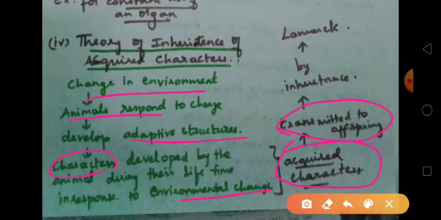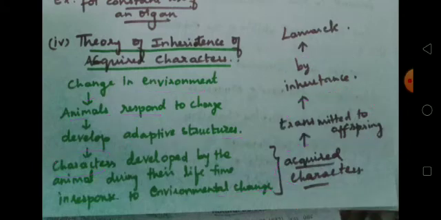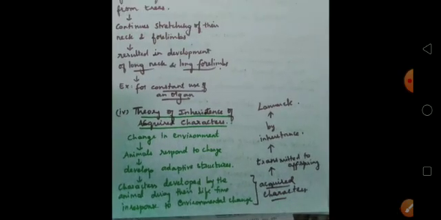By what? By inheritance. This was said according to Lamarck. Lamarck said that the characters developed by the animal during their lifetime in response to the environmental change are called acquired characters, and they are transmitted to the offspring by inheritance. So these are the principles of Lamarck.